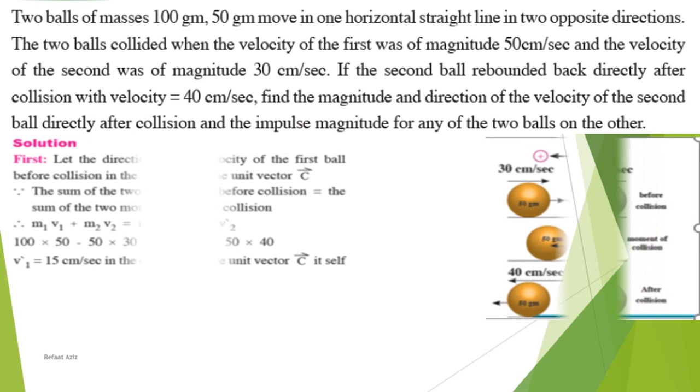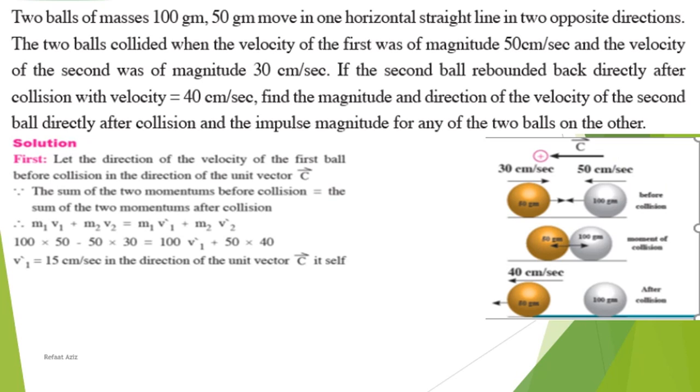Okay, this is the first ball, this is the second ball. This is 100 grams, this is 50 grams. They, as you see, move in opposite directions towards each other, and after collision, as you see, the second ball will be repelled, because the second ball is 50 and the first ball is 100.